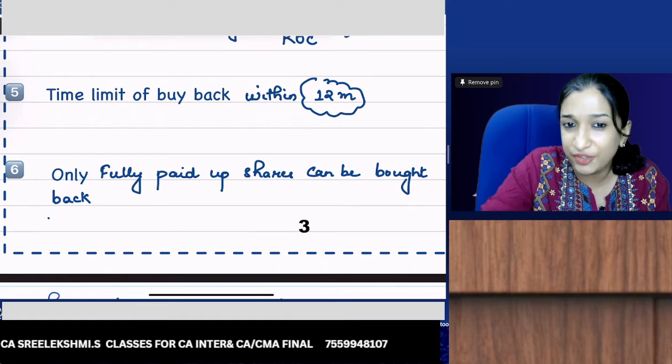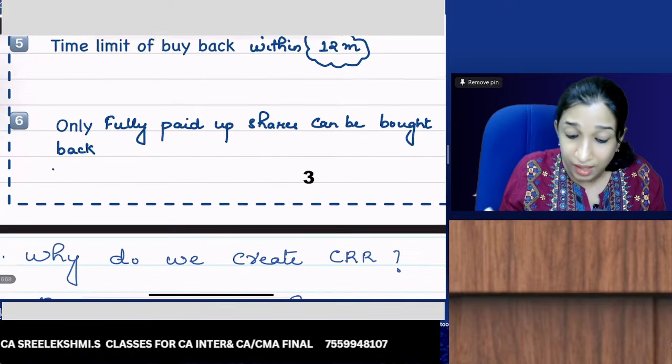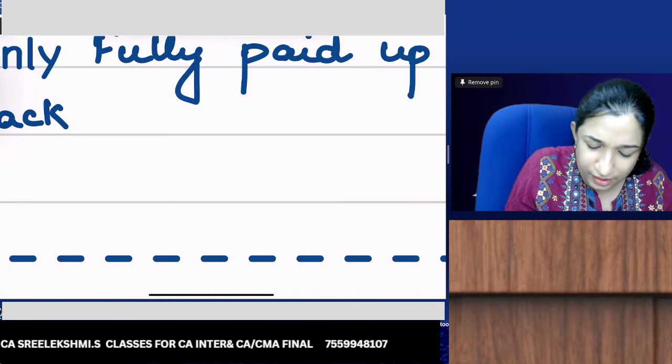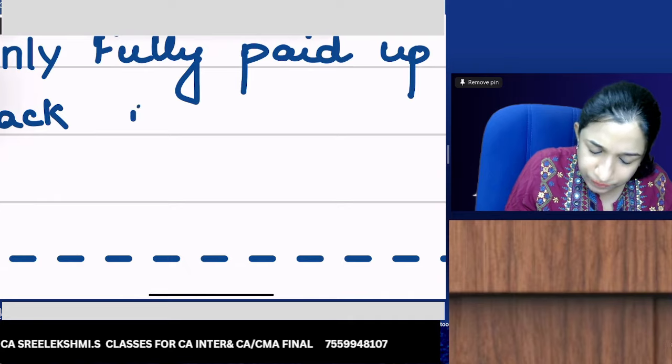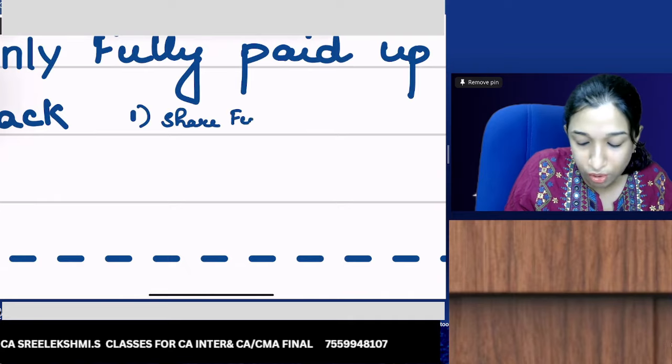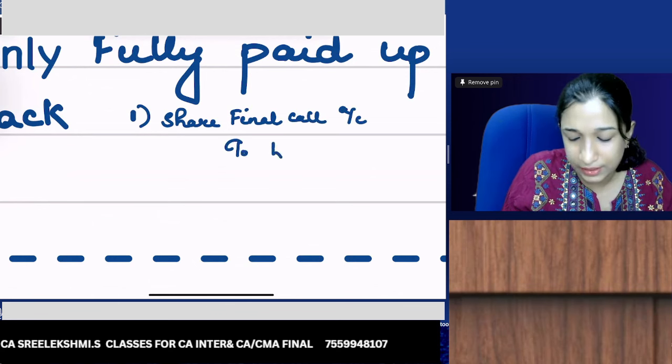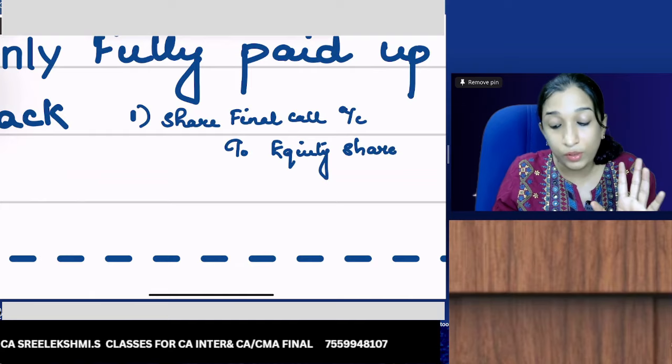Final call journal entry is: share final call account debit to equity share capital. This buyback concept is there only for equity shares.